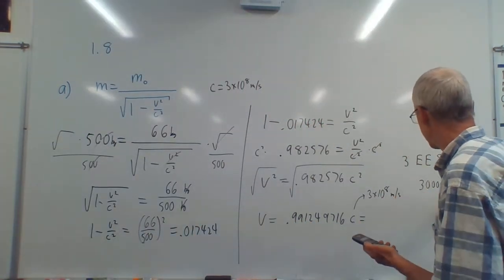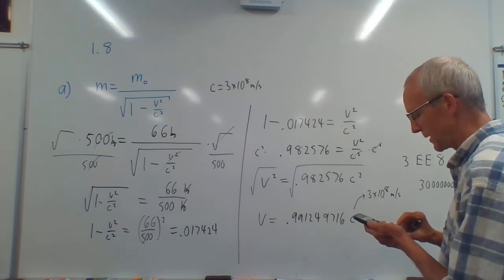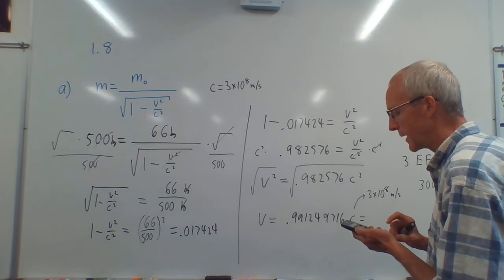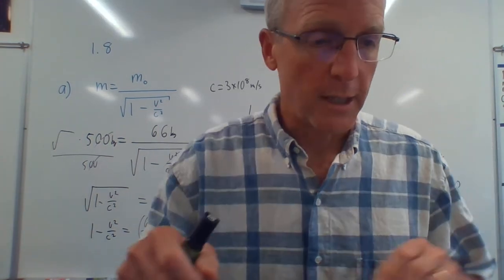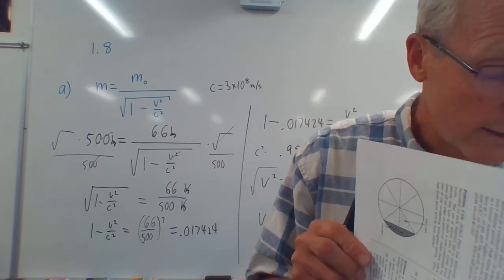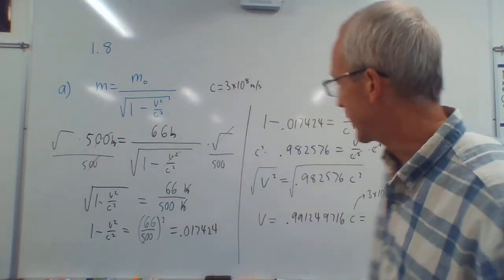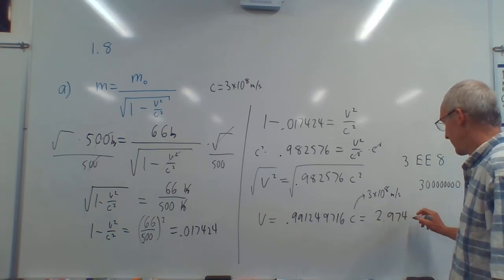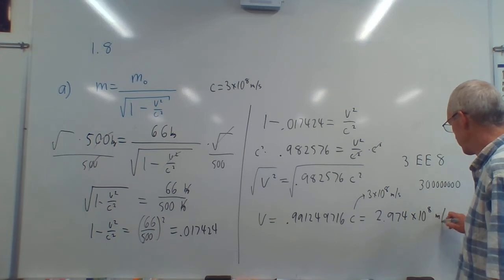I'm going to do this way, just for fun of it. I think this calculator can do that. So times 3, 1, 2, 3, 4, 5, 6, 7, 8. And I get 2.9737. Okay, it goes on really far. I'll just try to match their answer. How far did they go? They said 2.974. They kept 3 decimal places. That's what I got. So 2.974 times 10 to the 8th meters per second.